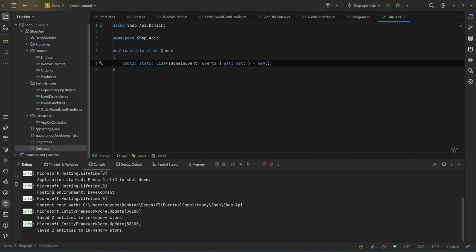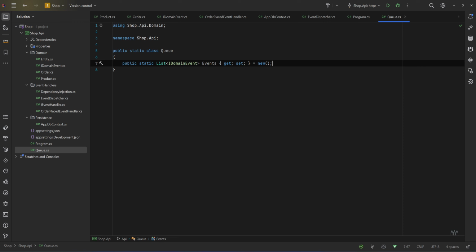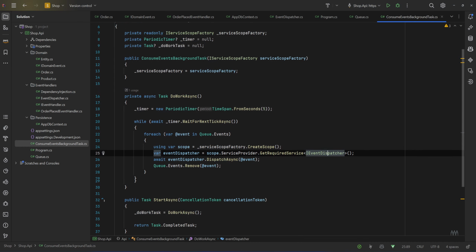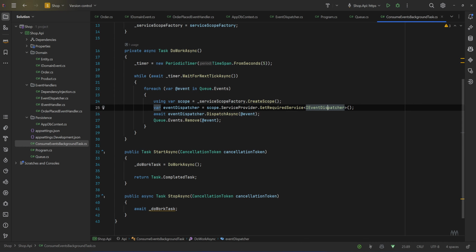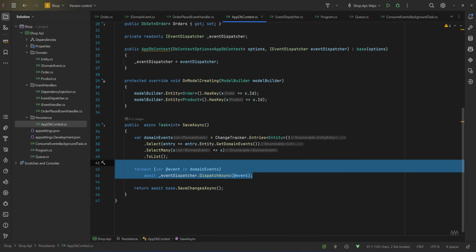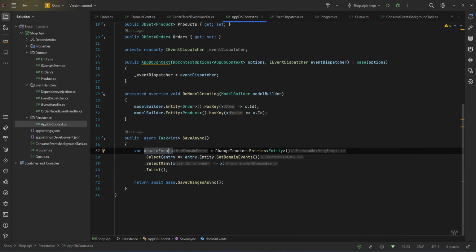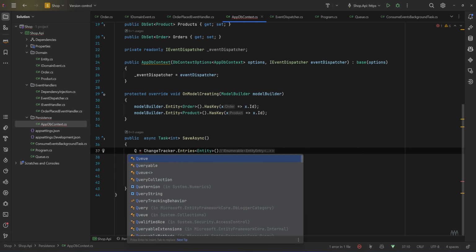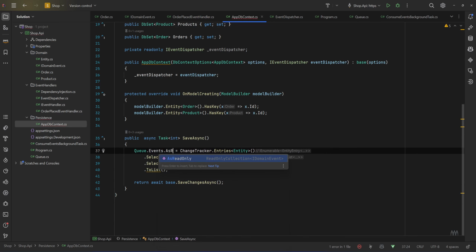And now let me go and do, off the camera, so I don't bore you with the boilerplate code, a background task that will consume our events. So our background task is ready. The only thing that I do is I wait for 5 seconds each time, and then I try to see if there are any events, and if there are, I dispatch them with our event dispatcher. So now the only thing we need to change in our app db context, instead of dispatching them before we save the changes, we only need to add them to that queue. So let's say queue.events.addRange.